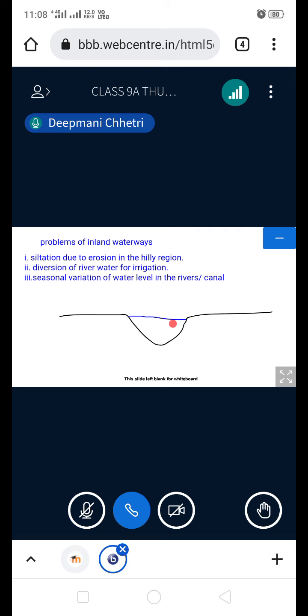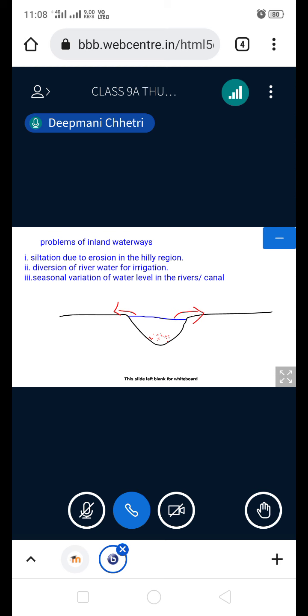But now if silt gets deposited out here, let's take this red dot I'm marking and consider it to be silt. If silt gets deposited, what will happen? The excess water will overflow into the surrounding area. Or it can also be that the silt is so fine that it gets mixed up with water. Understood now?